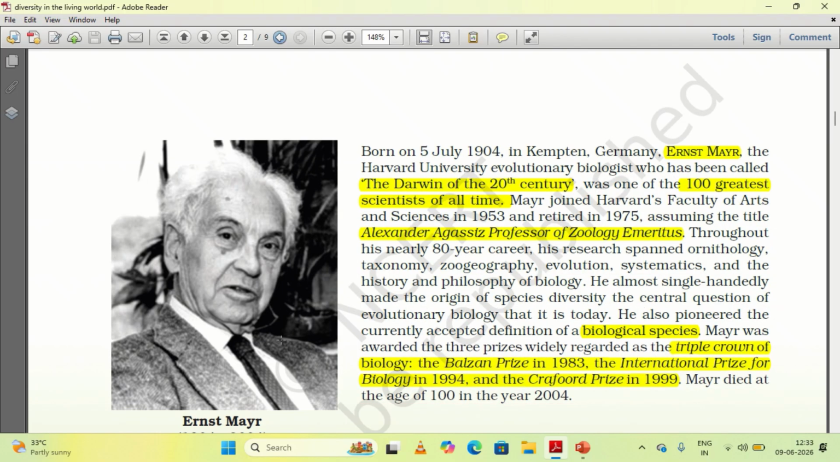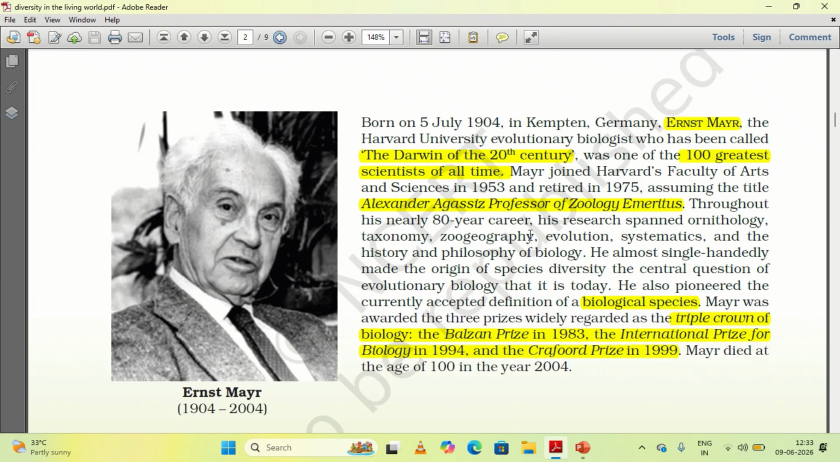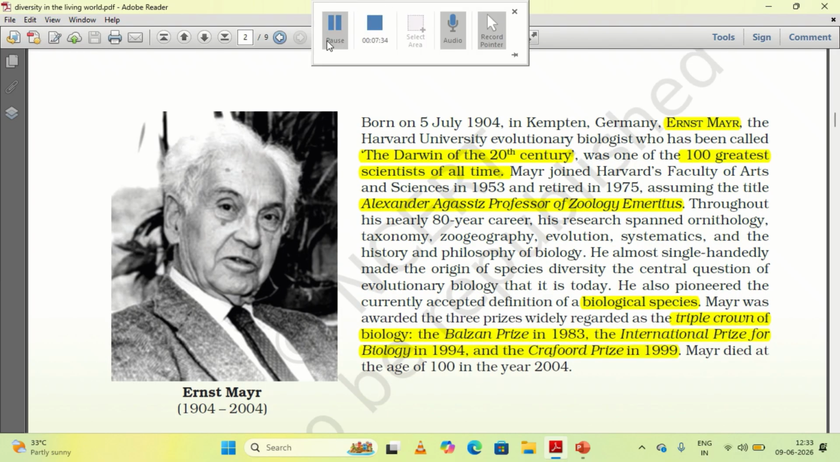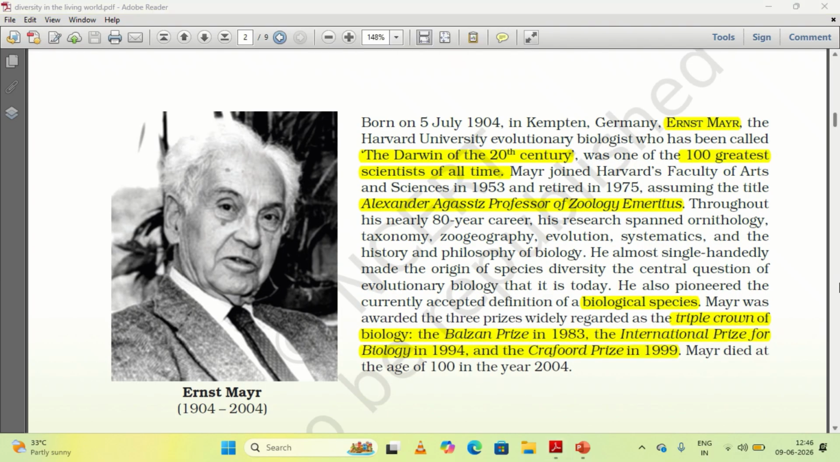So Ernst Mayr is one of the greatest scientists. He was one of the 100 greatest scientists of all time, and he is known as the Darwin of the 20th century, and he is given the title of Alexander Agassiz Professor of Zoology Emeritus.